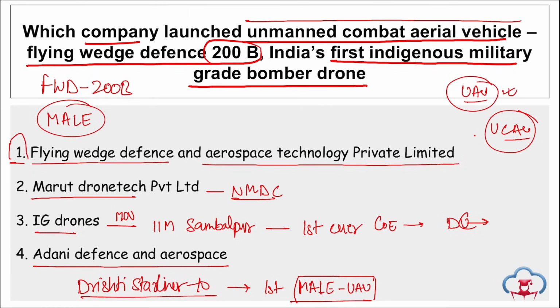It will be just for carrying goods from one location to another. This UCAV, that was your FWD 200, is a bomber drone that will be going and attacking, throwing bombs at certain locations. Correct? So this is the difference. And this Drishti Starliner 10 was manufactured by the Adani Defense and Aerospace facility in Hyderabad, Telangana. Take a note of this.